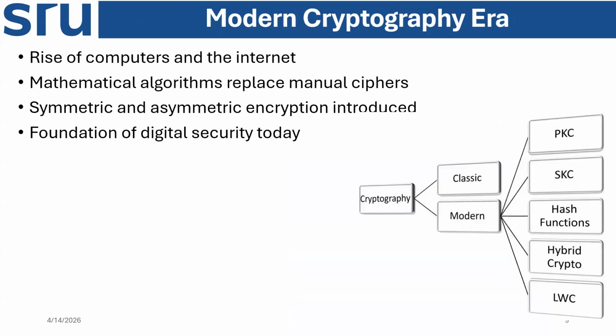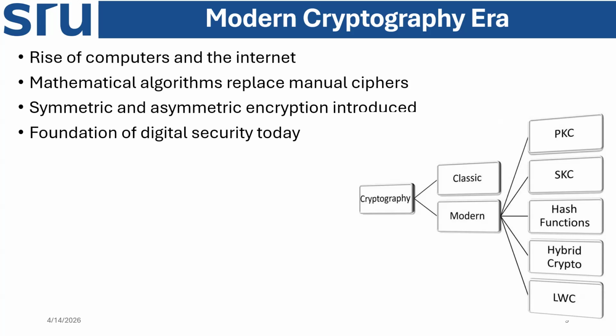Let's see the next. The modern cryptographic era comes up after the classic and modern techniques. Rise of computers and the internet. Why did modern cryptography come into power? With the algorithms, with more data, with more structure, with more highly qualified algorithms and highly qualified data. Because the computer evolved after 1950, and after 1980 its evolution was very big and huge, and many algorithms came to make data and information secure. That's called the modern era.